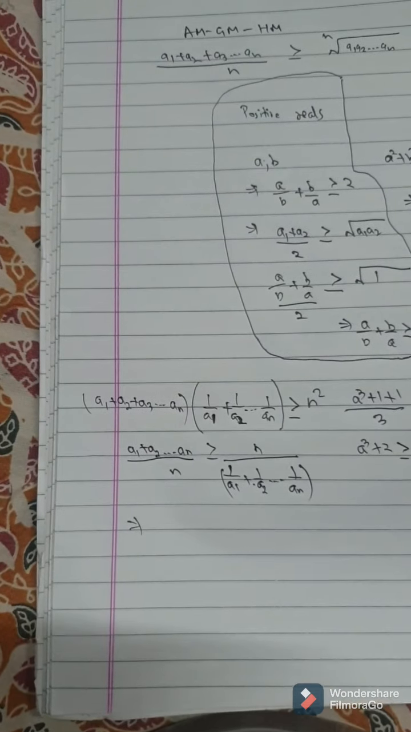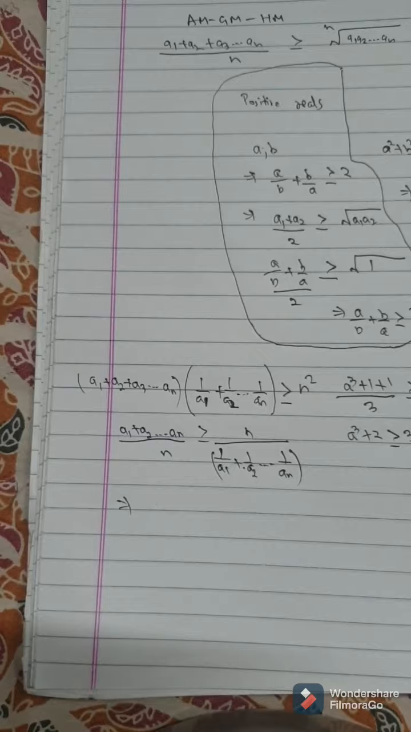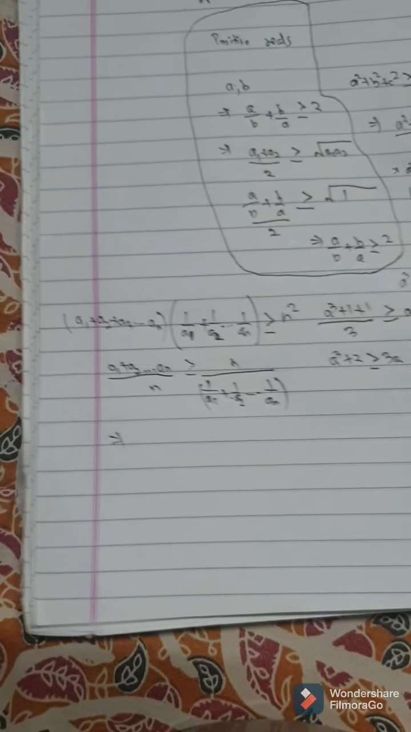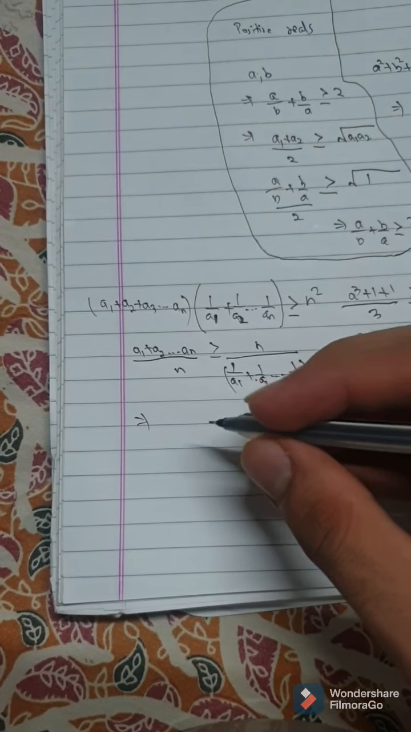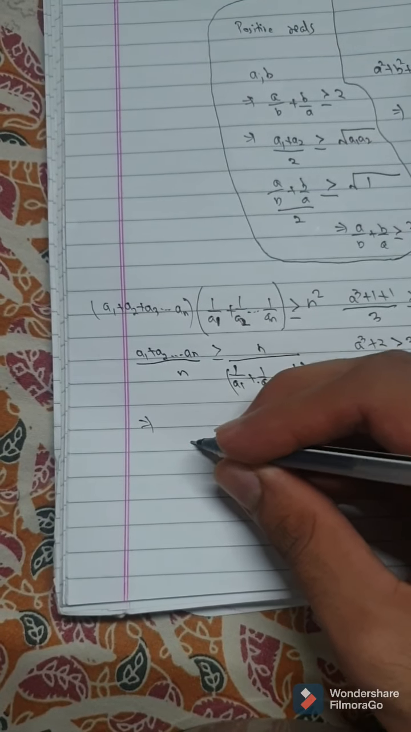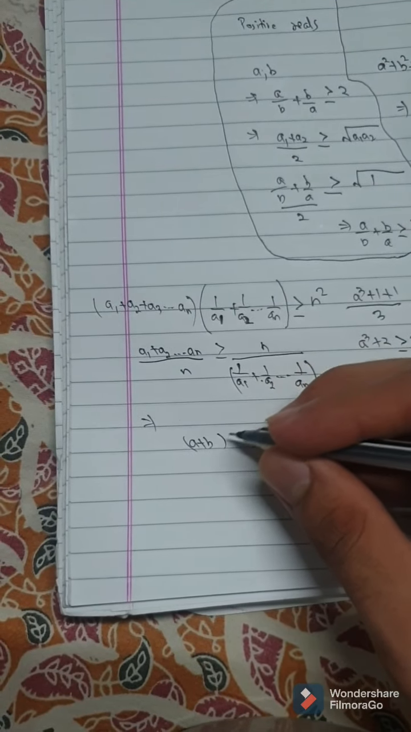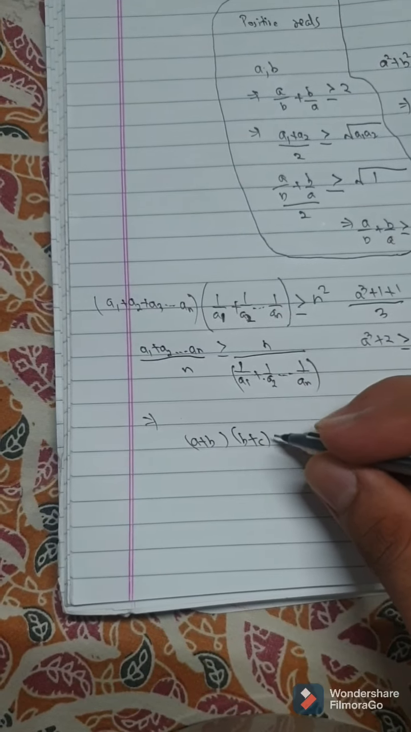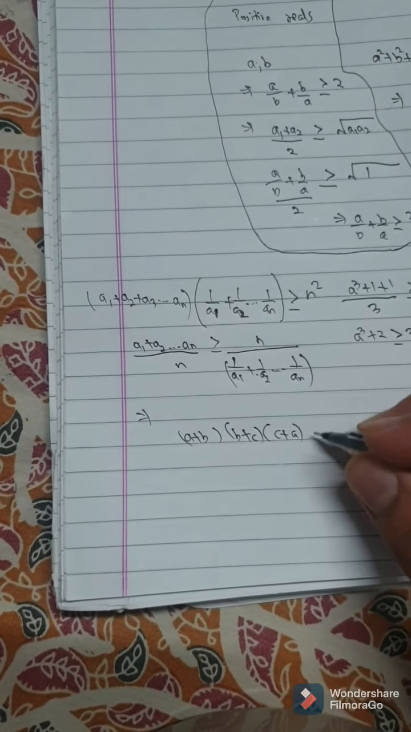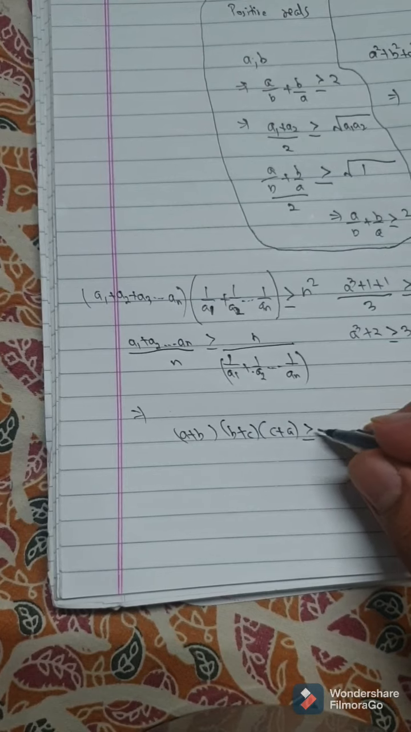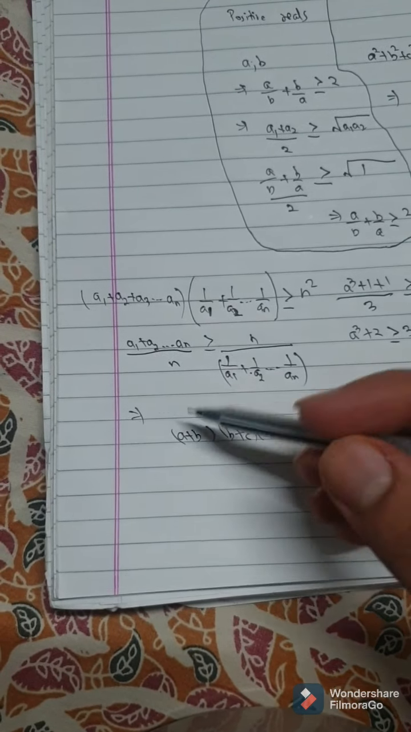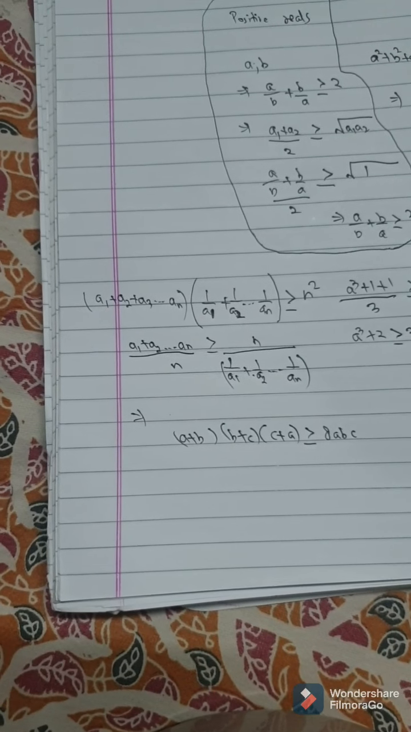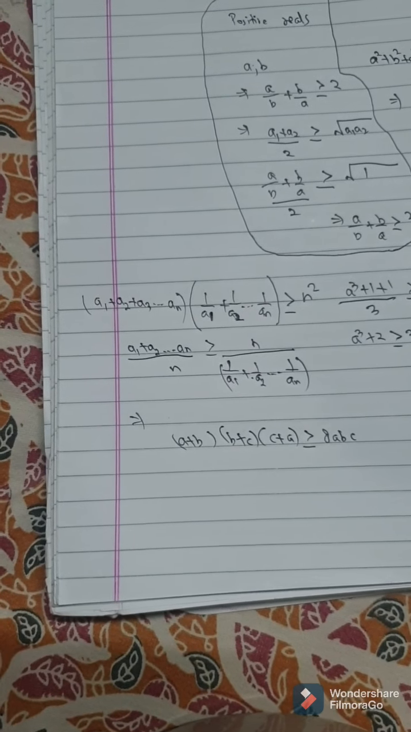Now let's take yet another example. The example goes like this. Prove that (a plus b) into (b plus c) into (c plus a) will always be greater than or equal to 8 times abc. Now this is a better problem than both of the before ones. How would we do this one?